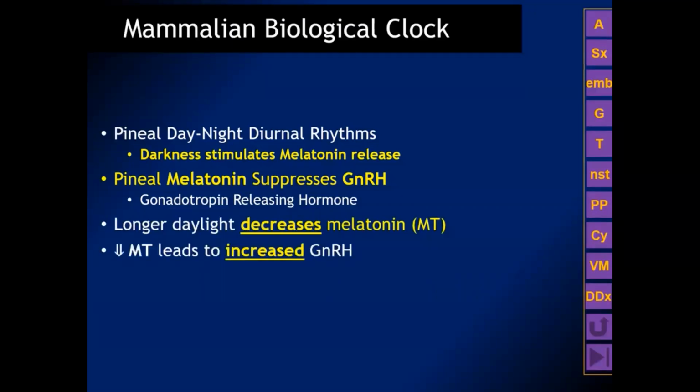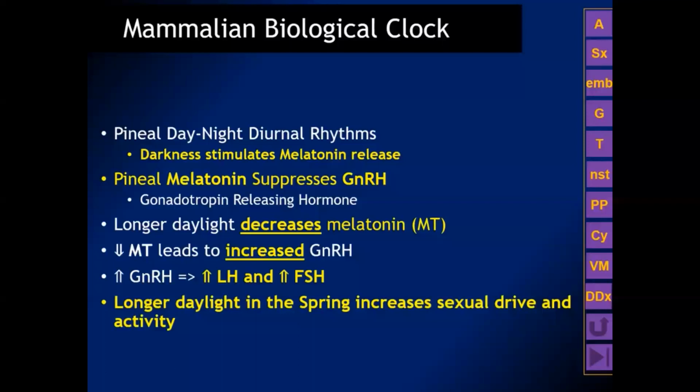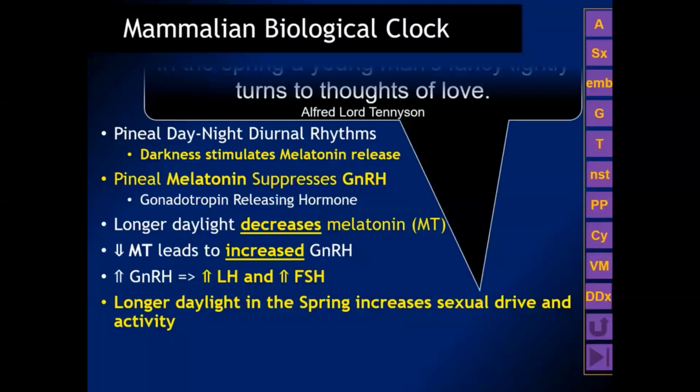Decreased melatonin leads to increased gonadotropin-releasing hormone. An increase in GnRH stimulates an increase in luteinizing hormone and follicle-stimulating hormone. And so a longer daylight in the spring increases sexual drive and activity, causing many mammals to go into estrus.